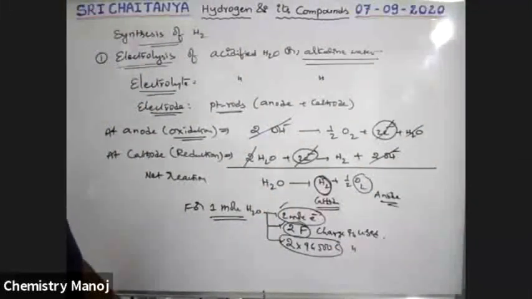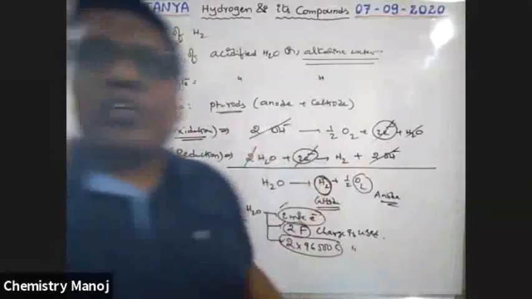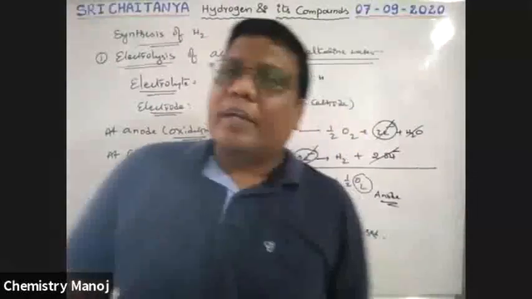So for the passage of current, the required charge is very, very important, my dear boys. Okay, so this is electrolysis of acidified water. In this way, hydrogen is generated industrially. Hydrogen is prepared.